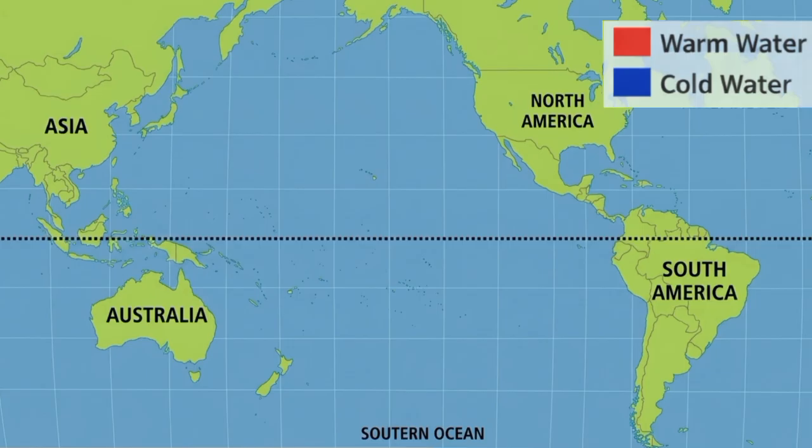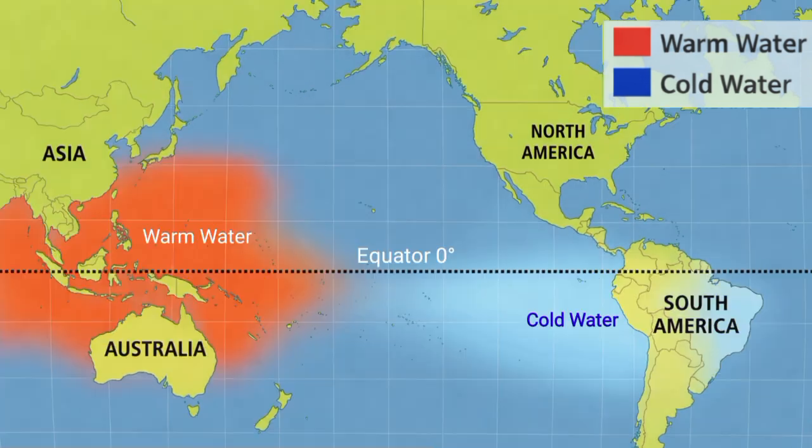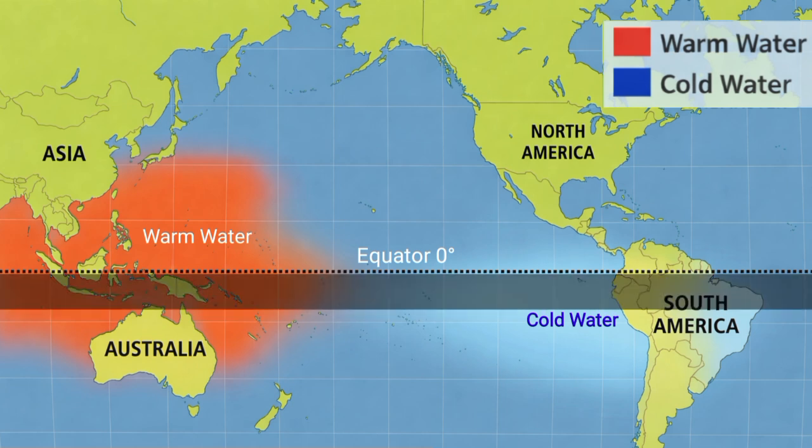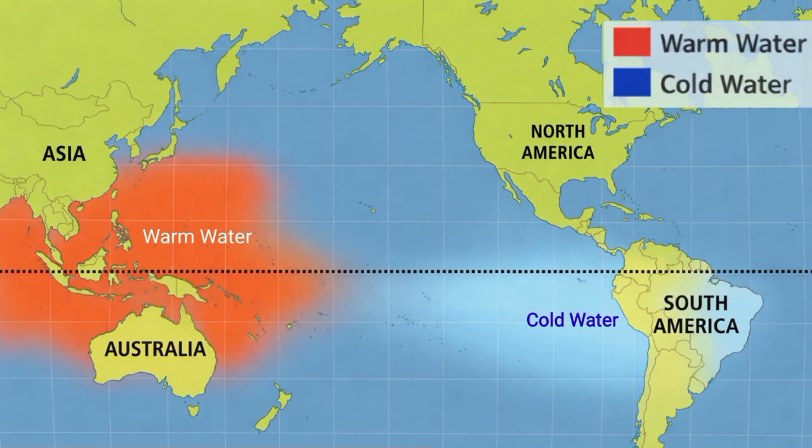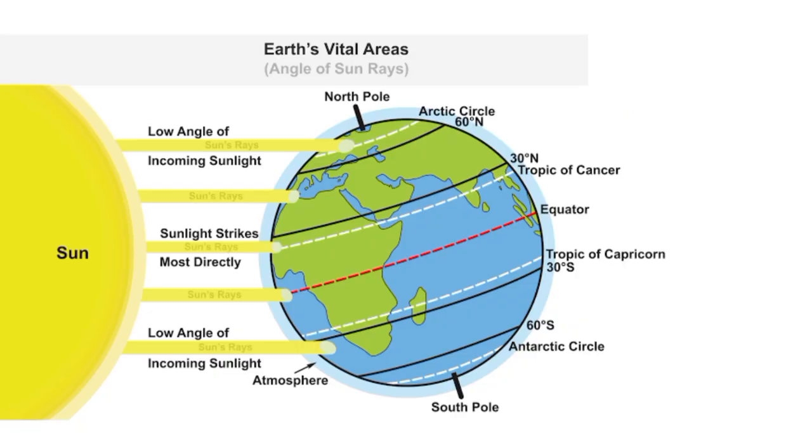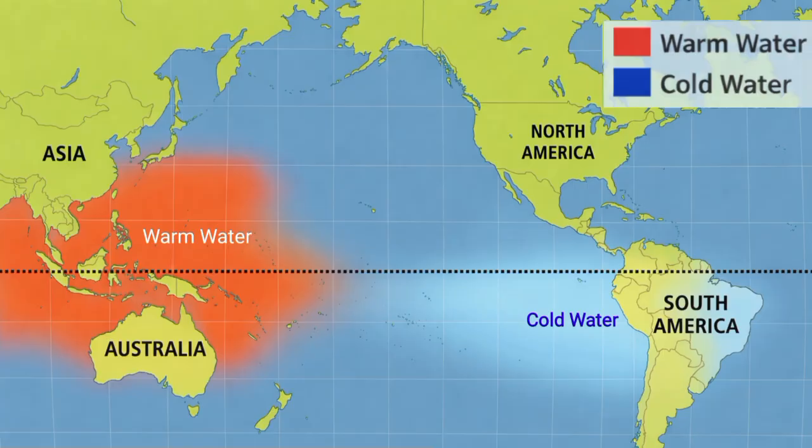Where does ENSO occur? ENSO occurs in the tropical Pacific region, mainly along the equator and slightly south of it, that is, the southern hemisphere in the Pacific Ocean. Here a question arises: why does ENSO occur here? Because the equatorial region receives maximum solar energy, which leads to intense heating of ocean water. This makes it the most active zone for ocean-atmosphere interaction, so ENSO is strong in this region.